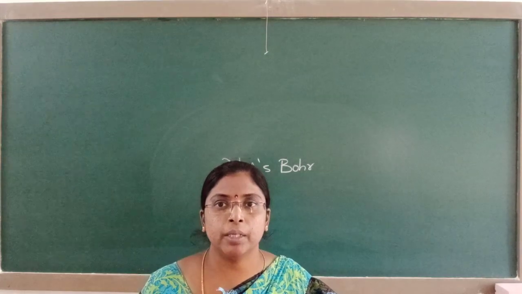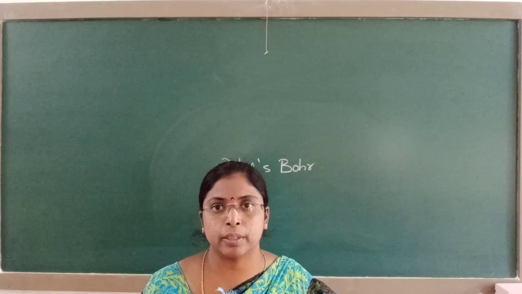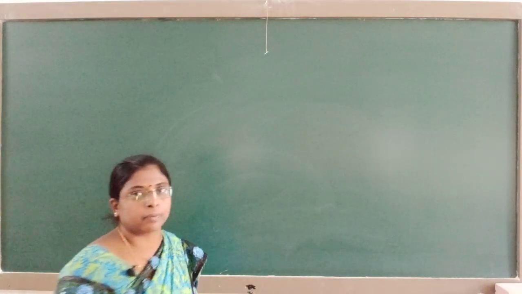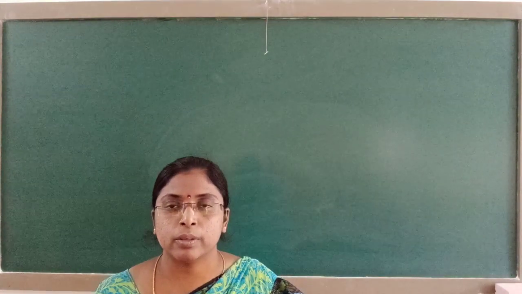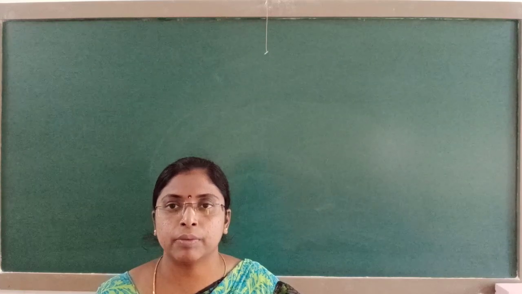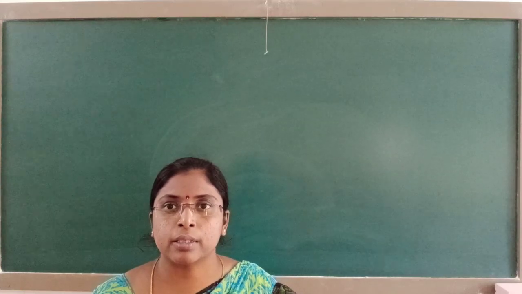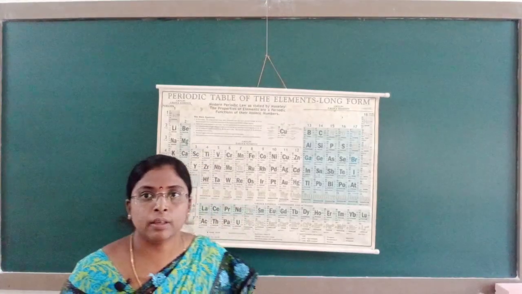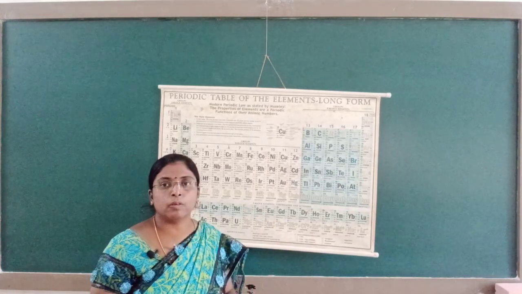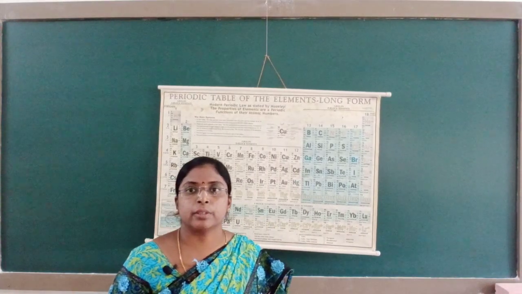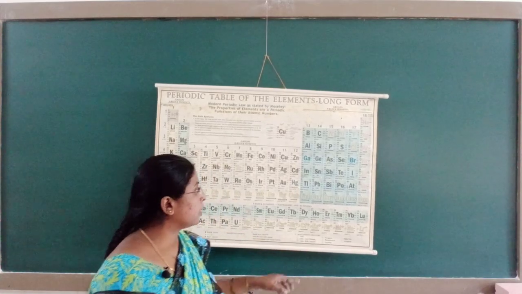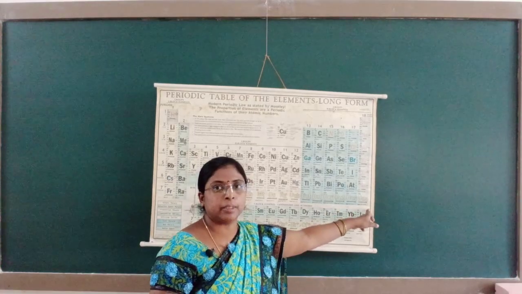Let us study the main features of this long form of the periodic table. You can get the periodic table for 5 to 10 rupees in bookstalls. You should buy it, it will make it easier to understand the concept well. This is the modern periodic table or long form of the periodic table, which was given by the scientist Niels Bohr. This table consists of 118 elements.